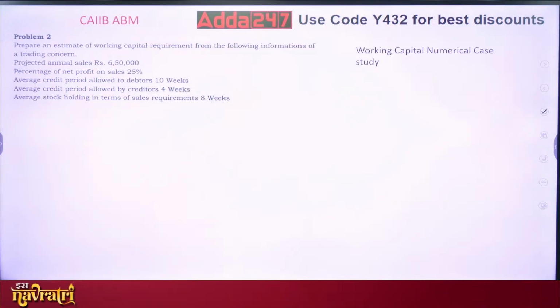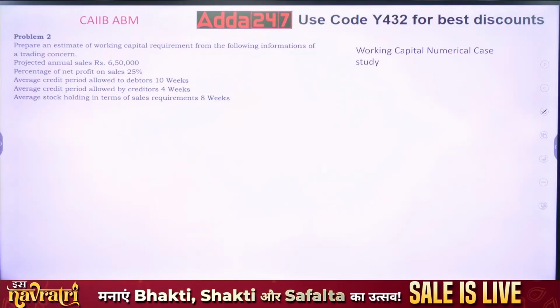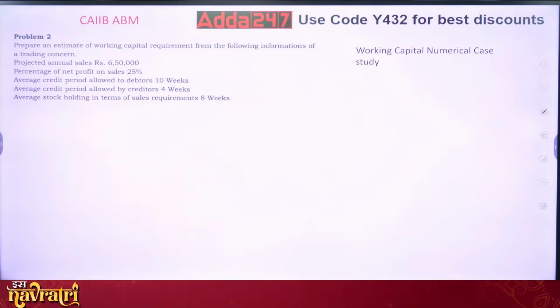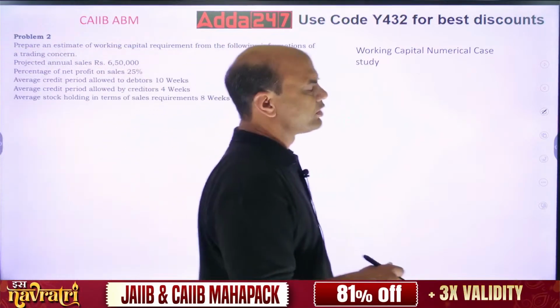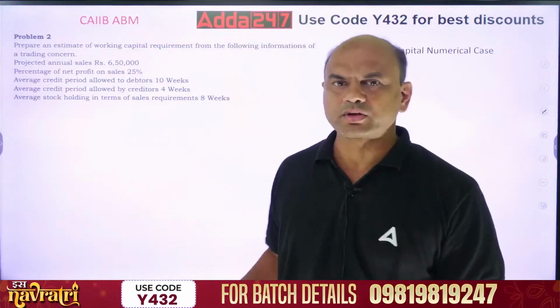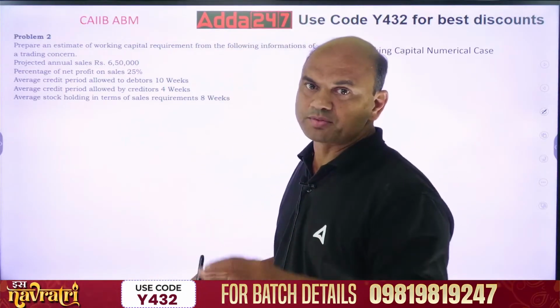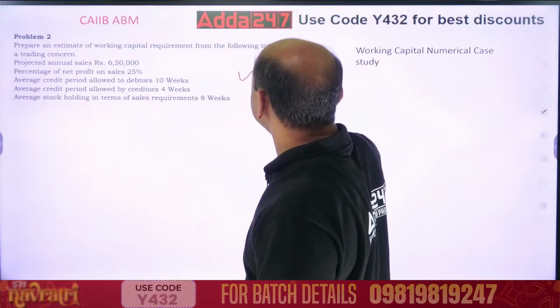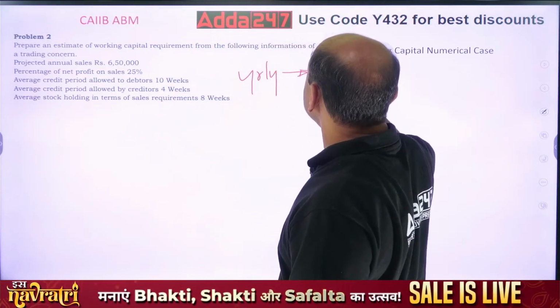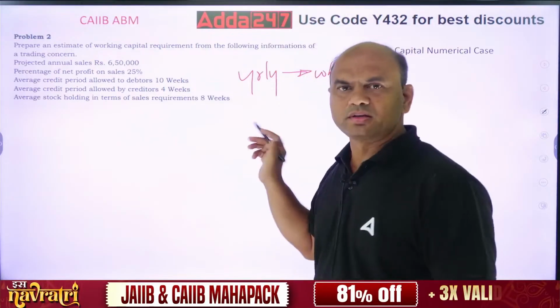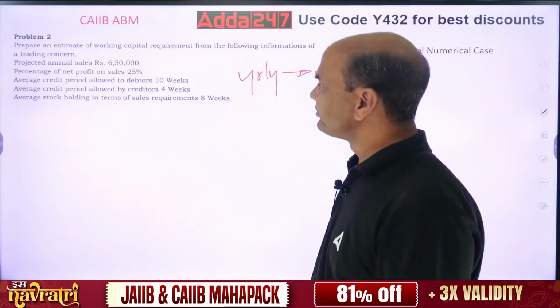How do you prepare this estimate? See, kindly remember, while solving any numerical on working capital, you have to convert the yearly figures to weekly figures. This is what your target is always. Now what is given?